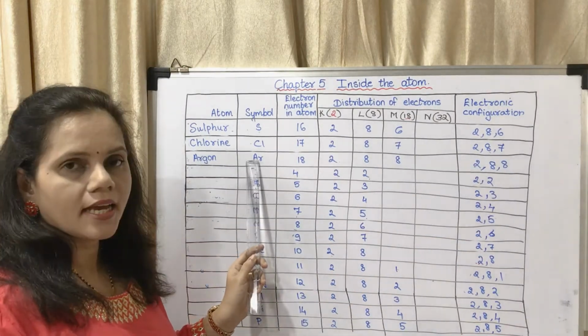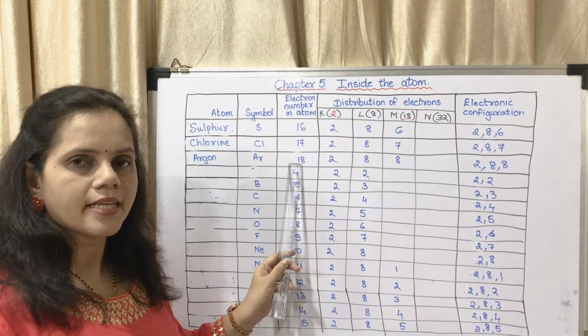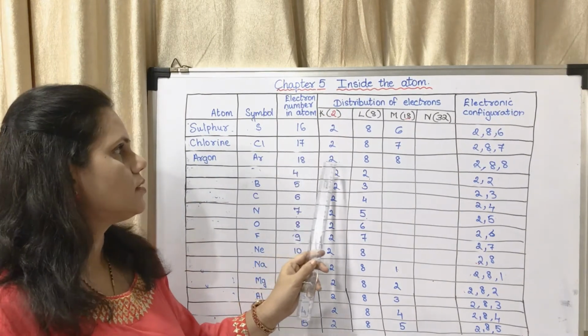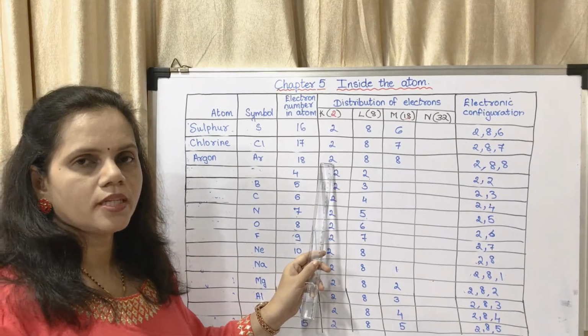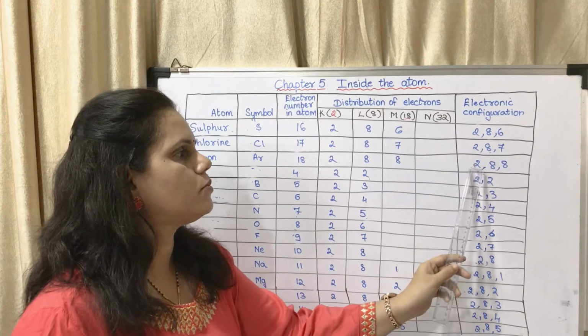Argon, that is Ar. Its atomic number is 18. So it has 18 electrons. So the distribution of electrons is 2 in the first shell, 8 in the second shell, 8 in the third shell. So it becomes 2, 8, 8.